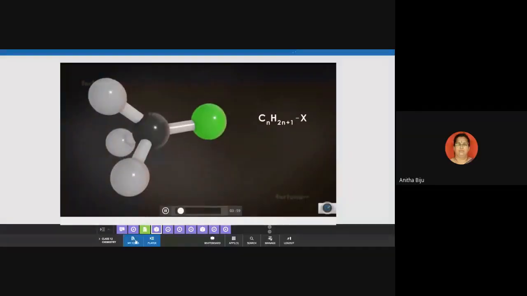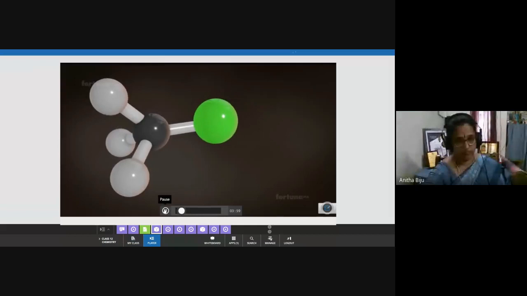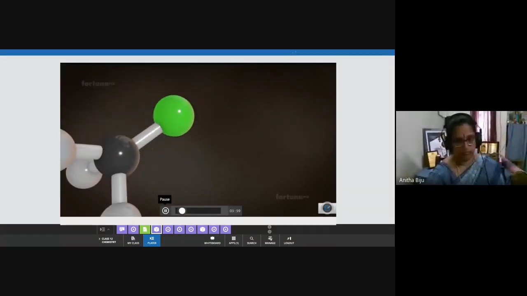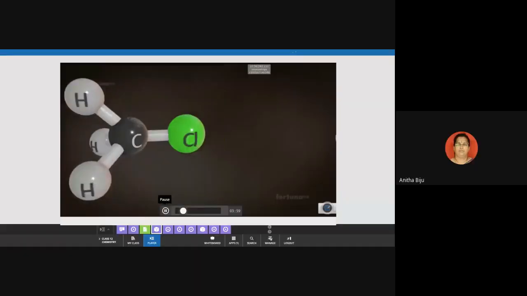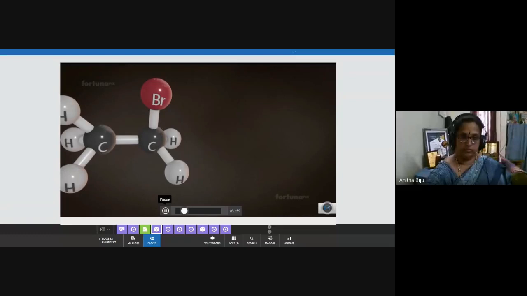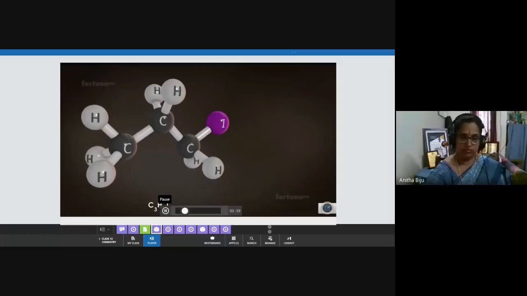Organic compounds containing a halogen atom are known as alkyl halides. They have the general formula CnH2n+1X, where X represents the halogen. Let's take a look at some alkyl halides. The formula for methyl chloride is CH3Cl. For ethyl bromide, it is C2H5Br. And C3H7I is the formula for propyl iodide.